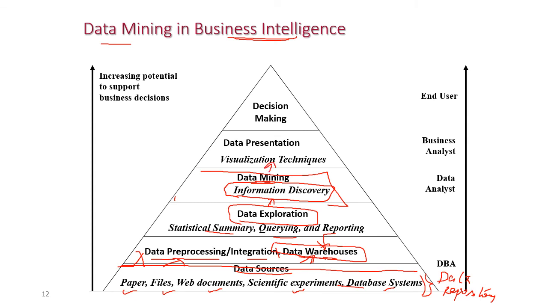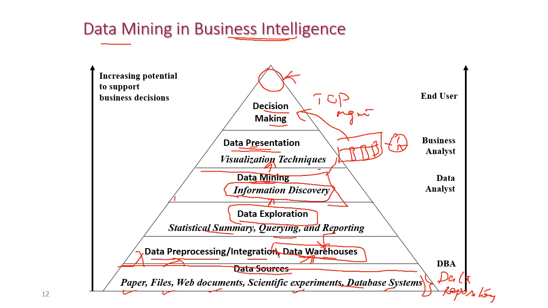And after that, data presentation by using the visualization technique, that means from the discovered data we are going to generate the reports or graphs, that may be a line graph or bar graph or any other pie graph also. This is called data presentation. So this data presentation will be given to the top management for business decision making, and finally the data given to the top management is otherwise called knowledge. So the knowledge is used for decision making.